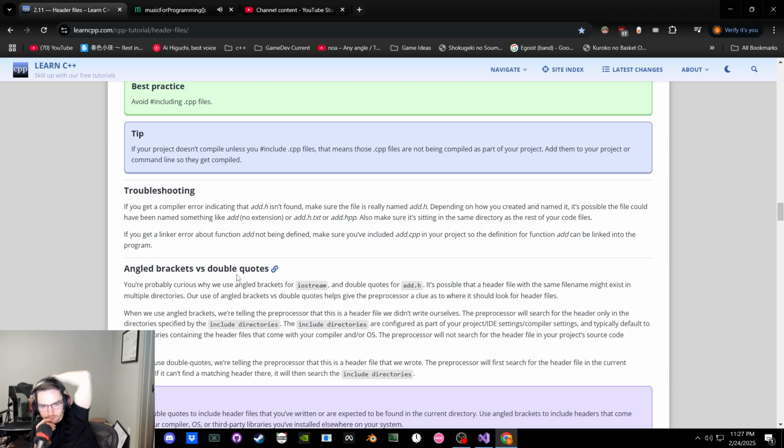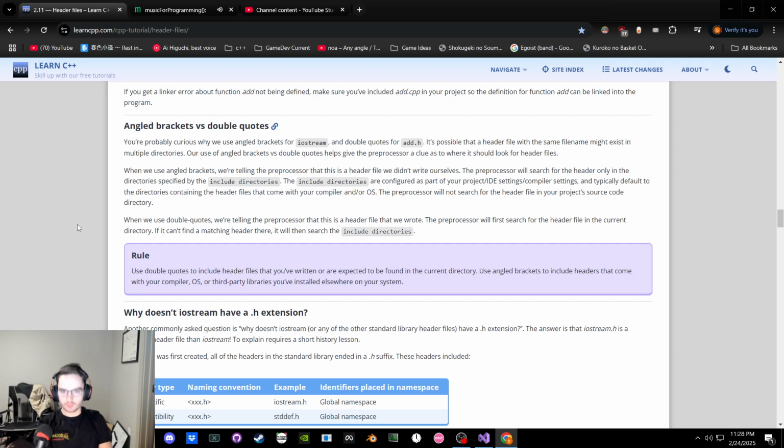The preprocessor will not search for the header file in your project source code. Yeah, it makes sense. It'll just look in the spots that it's already done. If you use double quotes, it will search for it in the current directory, and then it will search extra. Okie doke.